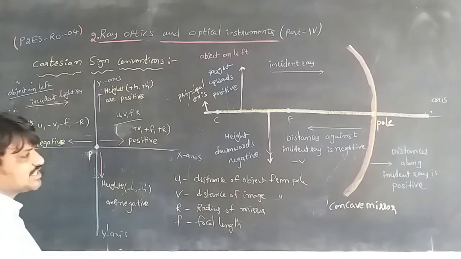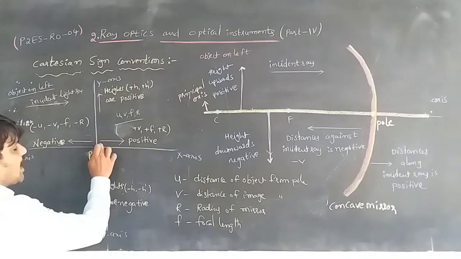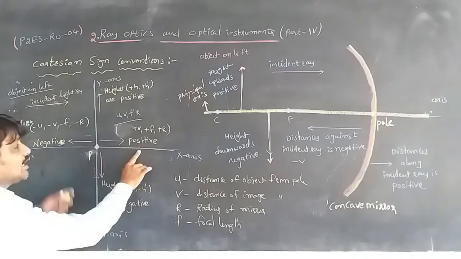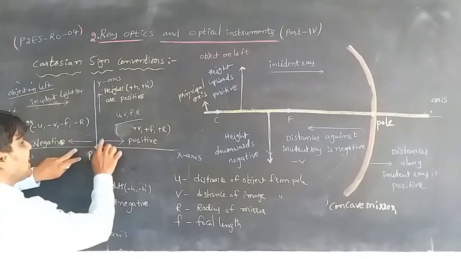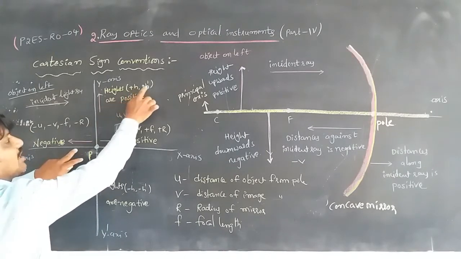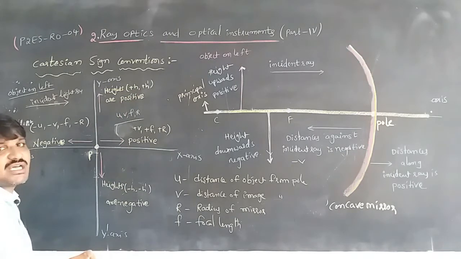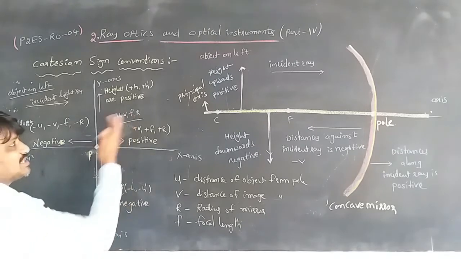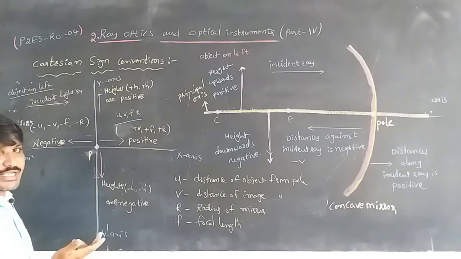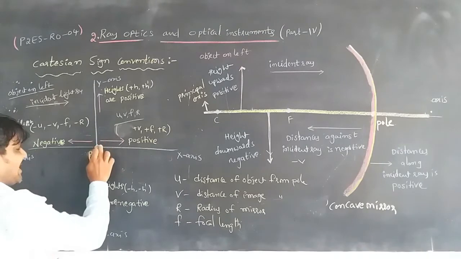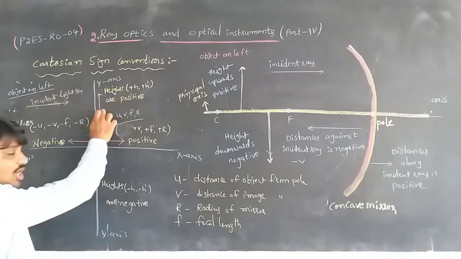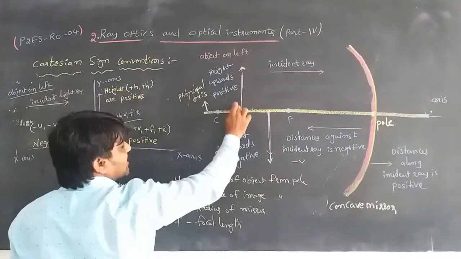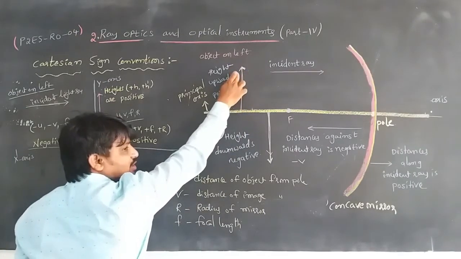If heights are measured, meaning heights above the principal axis. Consider this is the principal axis. The heights are h or h dash: h is the height of the object, and h dash is the height of the image. These heights are measured normal, perpendicular, to the principal axis or x axis.